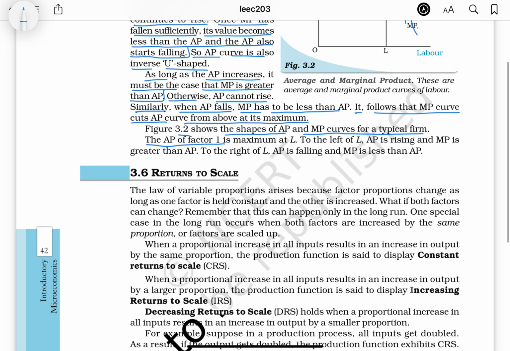The AP of factor 1 is maximum at L. To the left of L, AP is rising and MP is greater than AP. To the right of L, AP is falling and MP is less than AP.